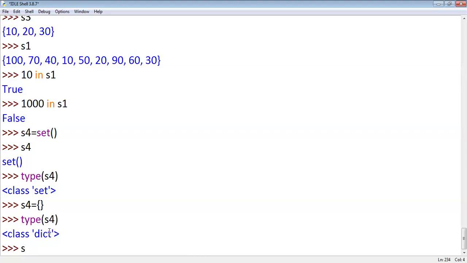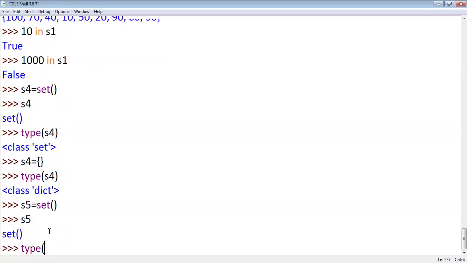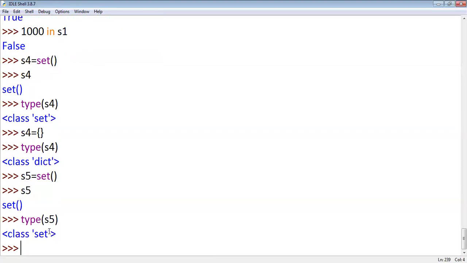How to create an empty set? Suppose S5 is my empty set. Just use the function set. Then S5 is an object. It belongs to the type set. Is it clear or not? Yes, sir.